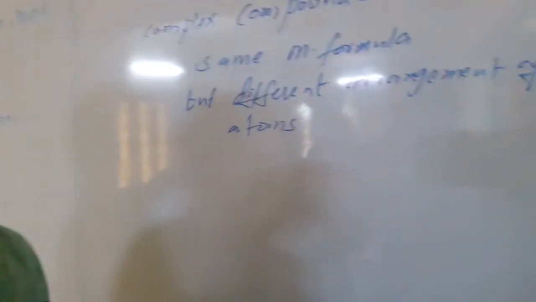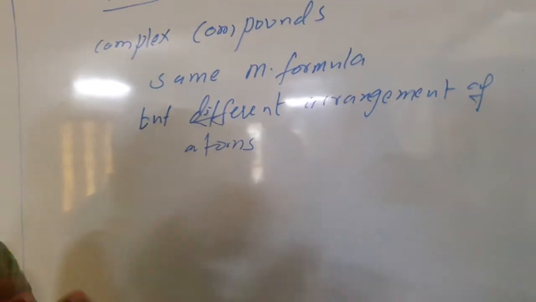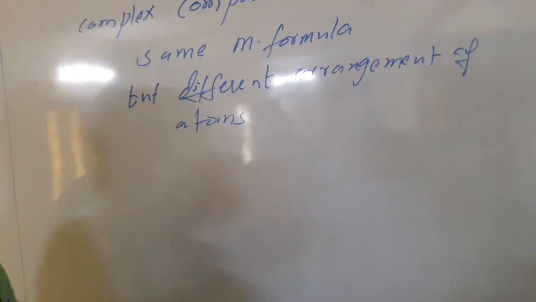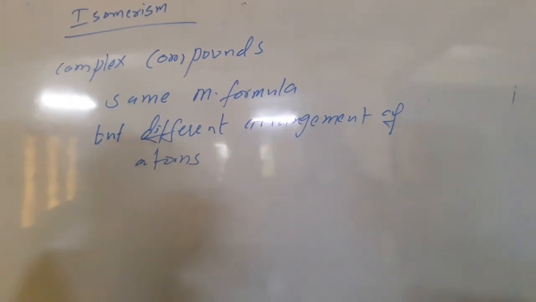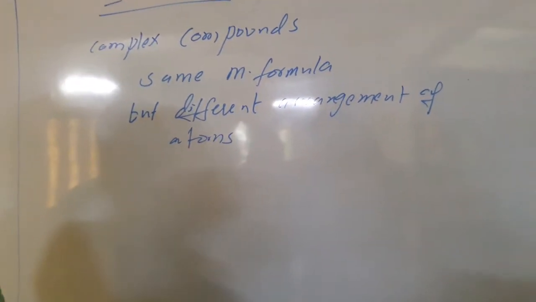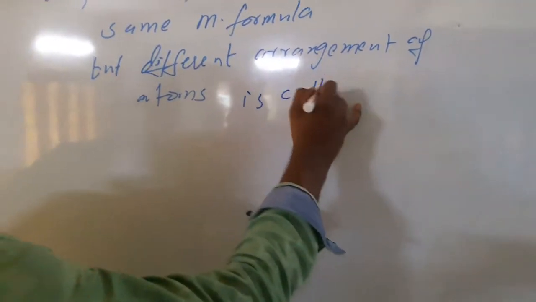This phenomenon is called isomerism. So complex compounds which have the same molecular formula but a different arrangement of atoms are called isomers, and the phenomenon is called isomerism.